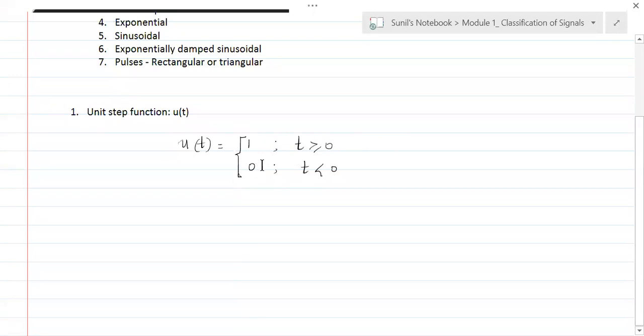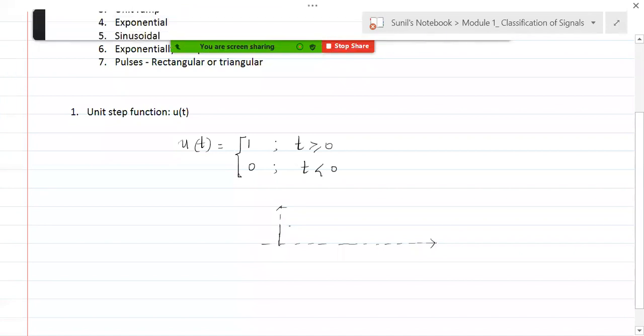Understand that? Now, there is a little ambiguity when it comes to the definition of u of t, but let's not take that in particular. I'll just tell you where that ambiguity could be. When we define u of t, we said it is 1 from 0 to infinity, this dotted path, and here it is 0.